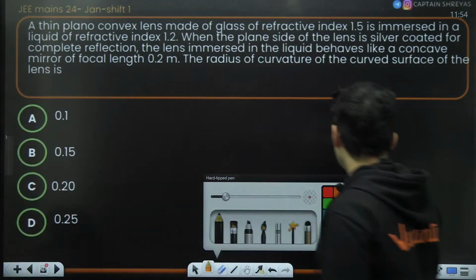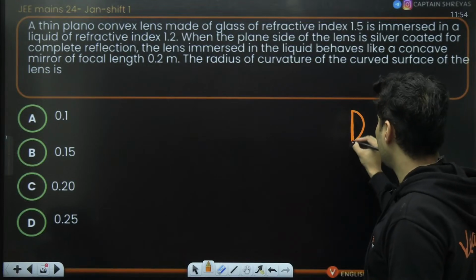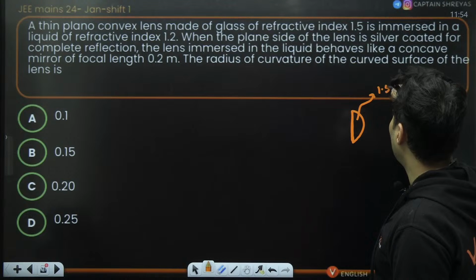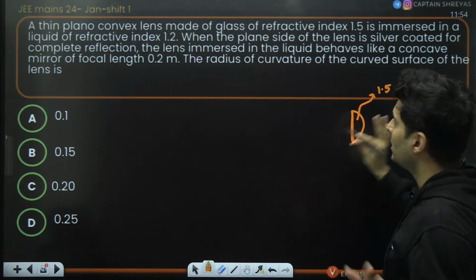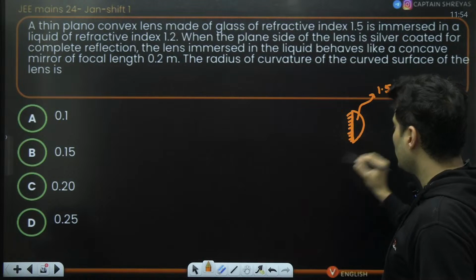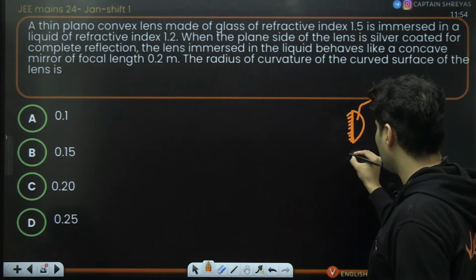Okay, let's try to understand. So there is a plano-convex lens. The refractive index is 1.5. Radius of curvature is not given. The plane side is silvered. The moment you silver this, whatever is there in the front will reflect behind also.